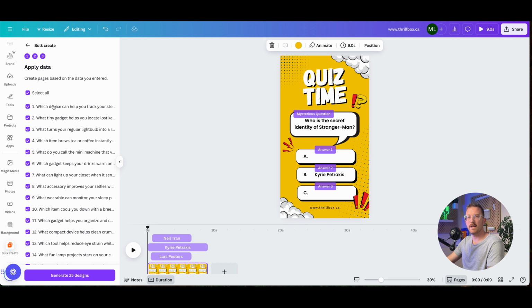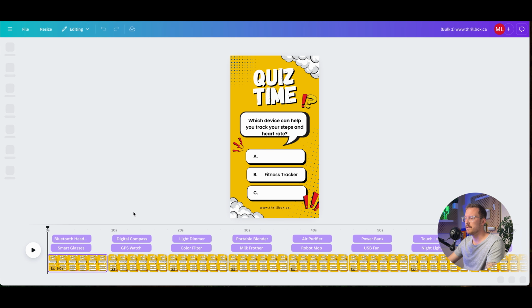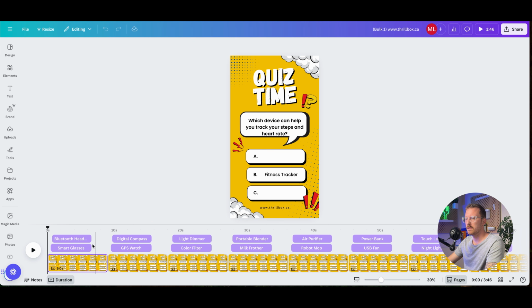And now you can see that everything that we loaded up is already in here, and it's going to be able to automatically create all the 25 reels for us with all the different questions because we assigned everything accordingly. So we're going to generate 25 designs. Going to bring us over into a new window with the magic of Canva. Let's see what it does for us here. Just going to let it do its thing a little bit here.